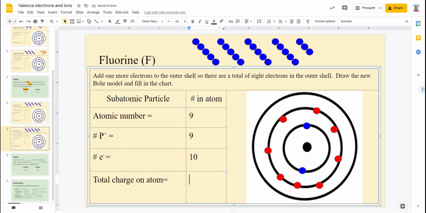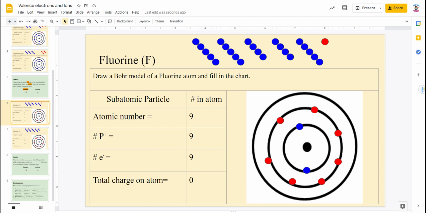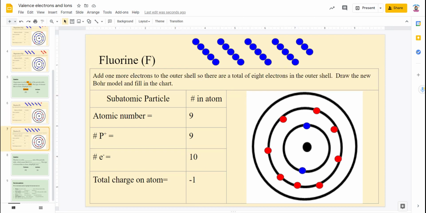So what's the charge on this atom? I have 9 protons, so I have a +9, and I have 10 electrons, so I have -10. +9 and a -10 tells me my overall charge is -1, because I have one more negative than I do positive. So therefore, my overall charge is going to be -1. This is now an ion. This one was an atom, because our overall charge is 0. Once we changed the number of electrons, it now became an ion.